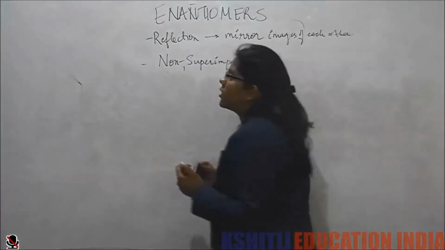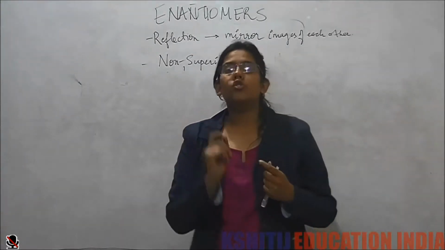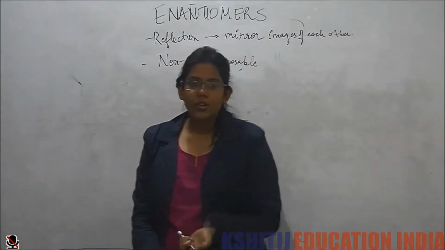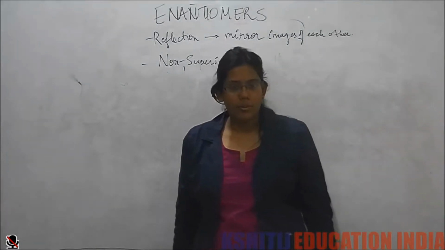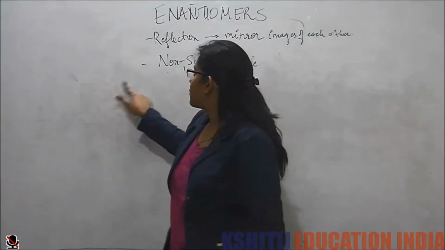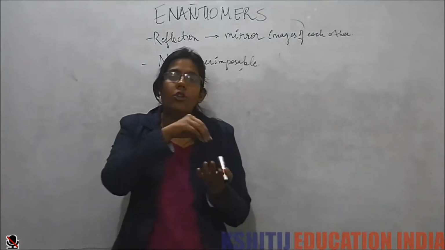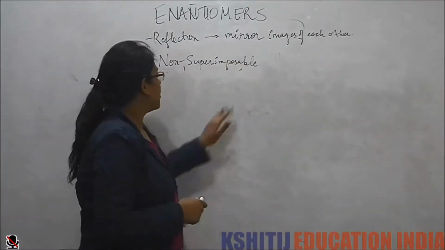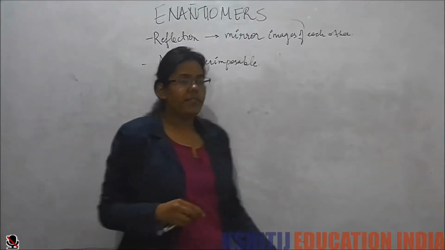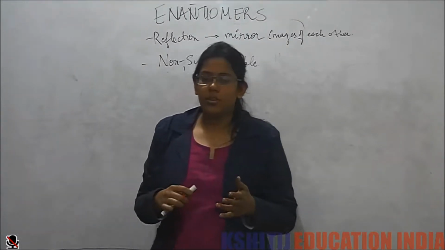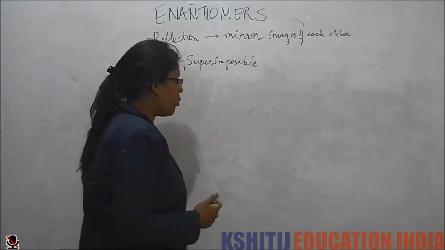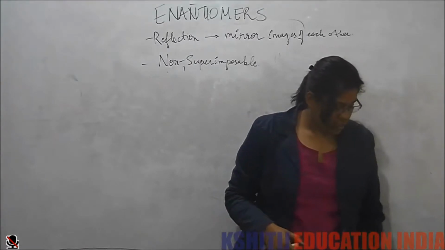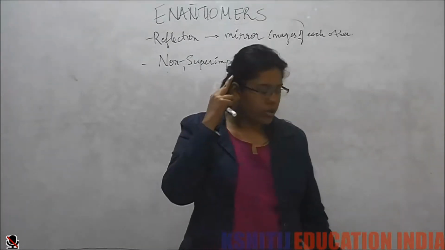Now, what did we learn? First, what are enantiomers? They are non-superimposable mirror images. And what is the first basic criterion to have enantiomers? That we should have a chiral carbon. If we have one chiral carbon, that means all the four groups attached to that carbon are different. And if we have more than one chiral carbon, then the first thing we look for is whether there is a plane of symmetry. If there is a plane of symmetry, then the molecule becomes achiral. Now, I told you that chirality is not necessary only in molecules, it could be in anything.